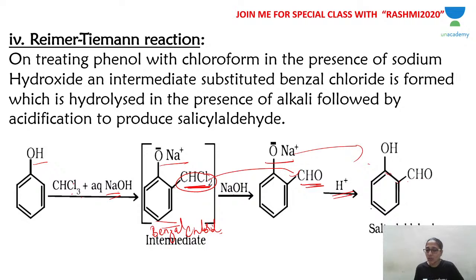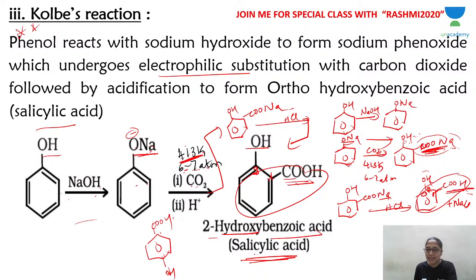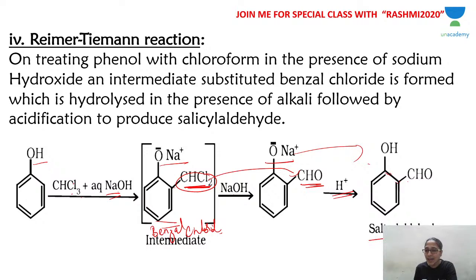Now from salicylic acid you remove the "ic acid" and write "aldehyde." That's all: you get salicylaldehyde. So if OH and CHO are present at the ortho positions, it is called salicylaldehyde. When you have an aldehyde group, this becomes your primary functional group, so it is a benzaldehyde. This is 2-hydroxybenzaldehyde, the product. Now I will tell you how exactly the reaction takes place.